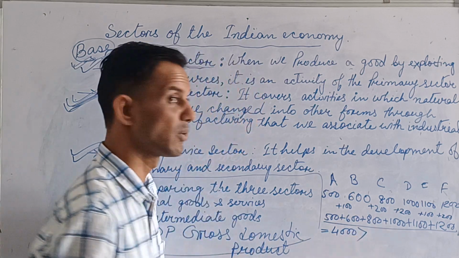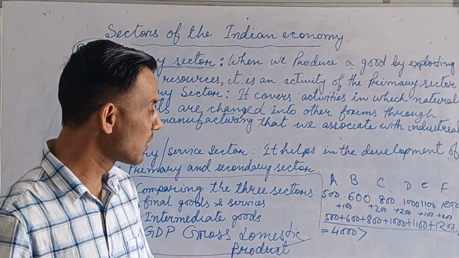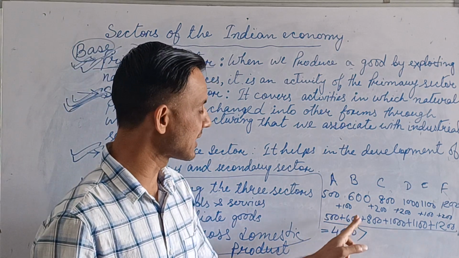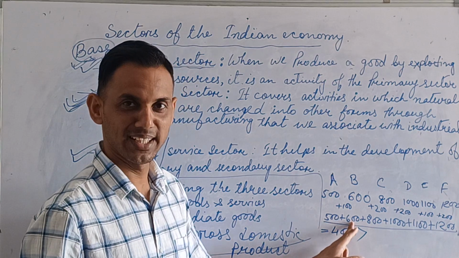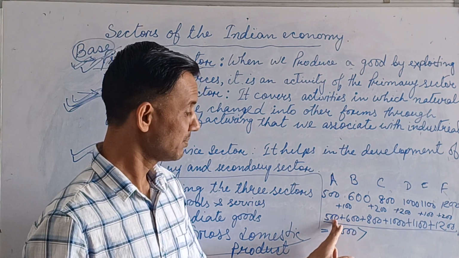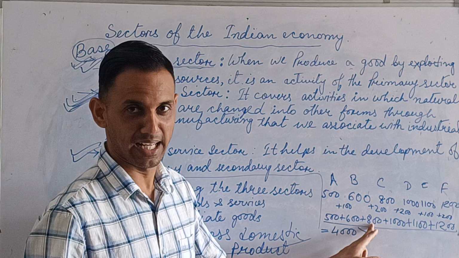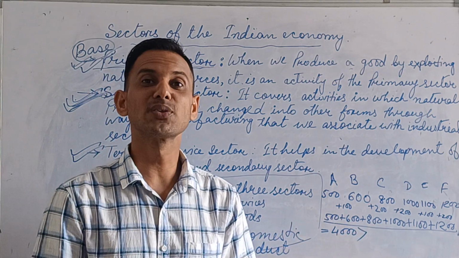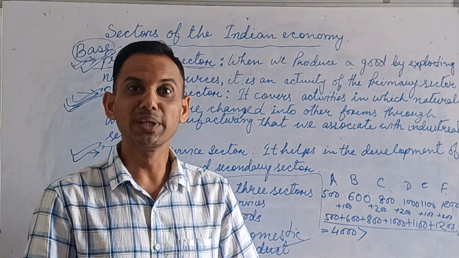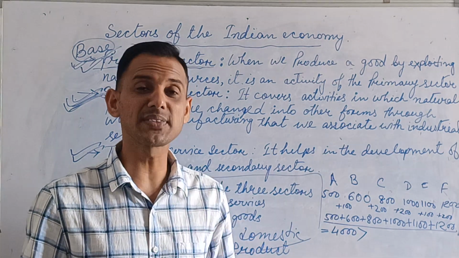More than 4000, which is not correct, because if you add like this, this 500 is already included in 600, and this 500 is already included in 800. So the same thing we are counting again and again, which is called double counting. It means it shows an overestimate.